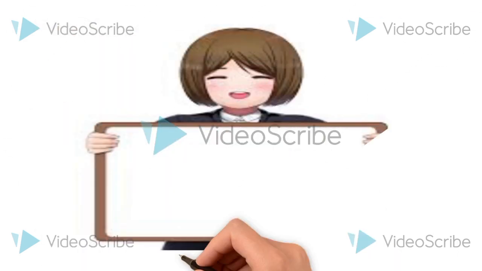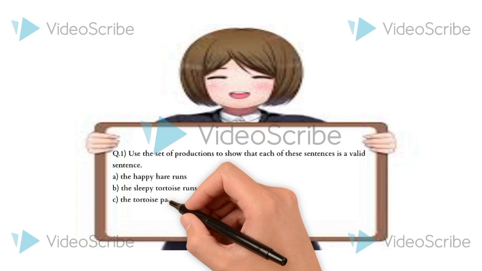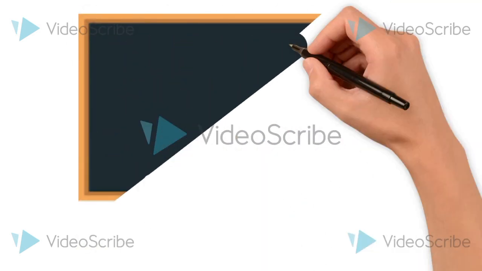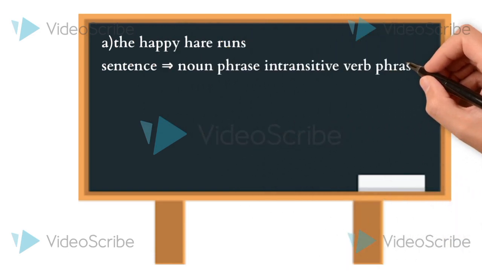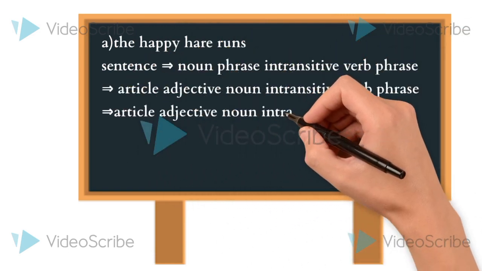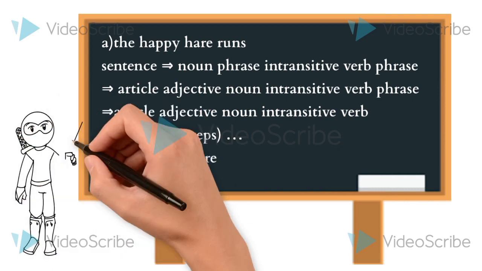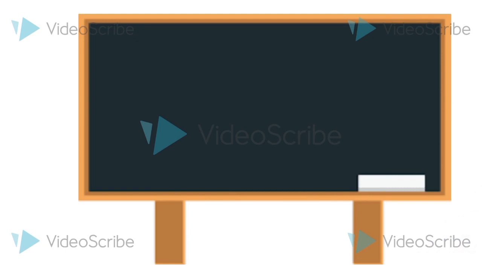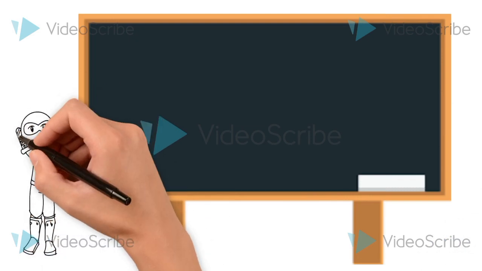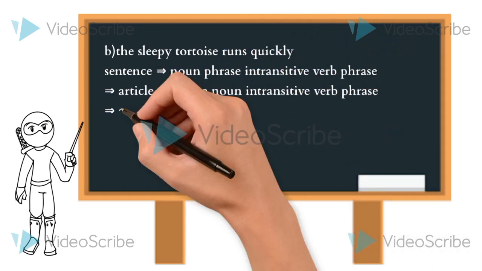Here we can see a question on the screen. Let's start with the sentence. We know the overall structure of the sentence. A sentence typically consists of two main parts, subject and predicate. Here the subject is the happy hare and the predicate is runs. According to the grammar rules, it can be broken down into two parts, noun phrase and verb phrase. In all four questions, each has a noun phrase and a verb phrase.